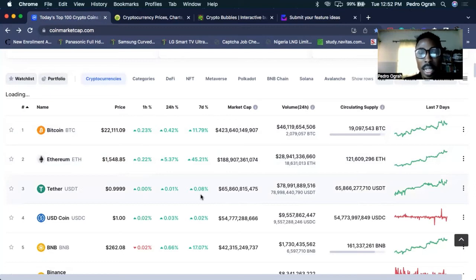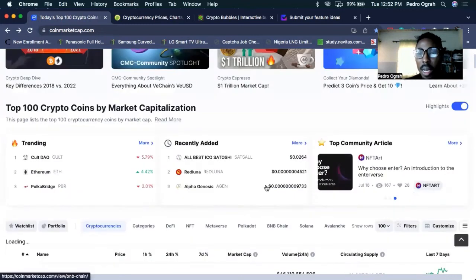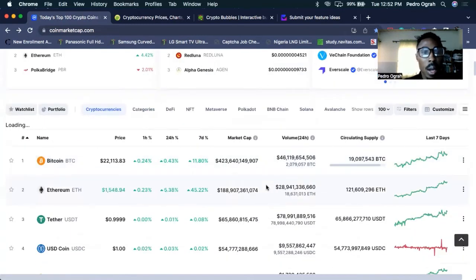So now, like I said, these are just tokenomics. This is just a breakdown. See the list of all the coins that are listed there. They are arranged in order of market capitalization. The one with the highest market capitalization will be on top, followed by the others gradually down to the last one that has the least market capitalization. So now, this is an overview.